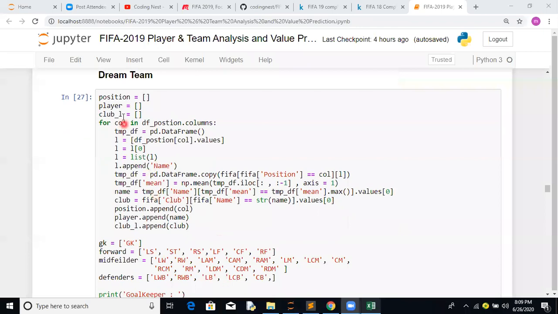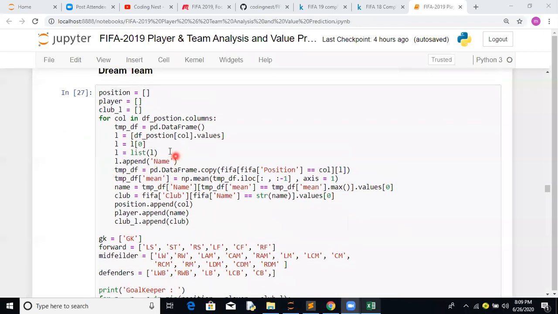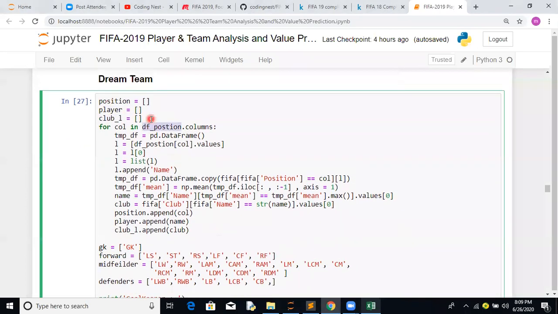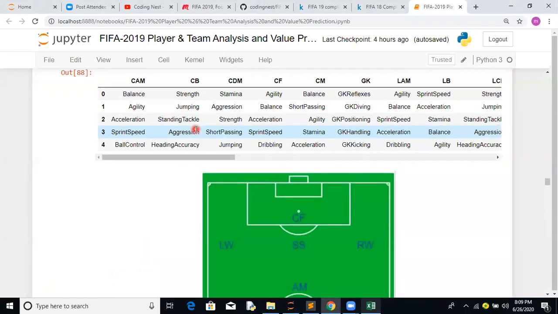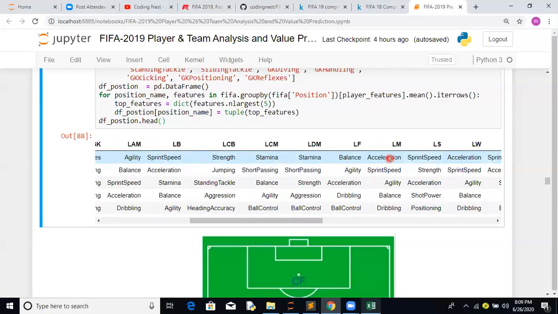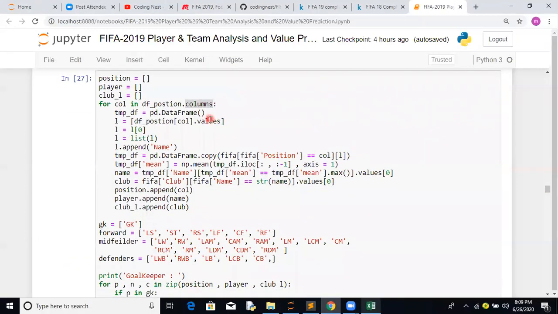Okay, so let's try to go through this part. I think I'm able to explain this. Position, player, club. So df_position dot columns will give us the positions: central attacking midfield, CB, CDM, CF, CM, goalkeeper, and so on. So one by one we are trying to create a column and get all the values in list format.